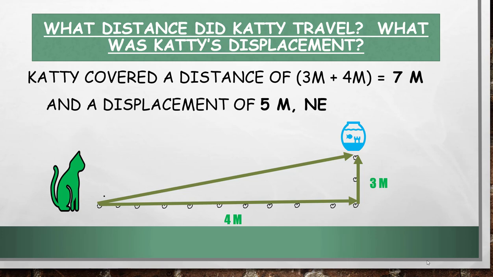Whereas displacement is the shortest distance. So it will be the difference between the final point and the initial point. So we'll join this line, and we observe that this figure formed a right angle triangle. So to find the displacement, we'll be using the Pythagoras theorem. Value of displacement will be 5 meters and the direction will be northeast.